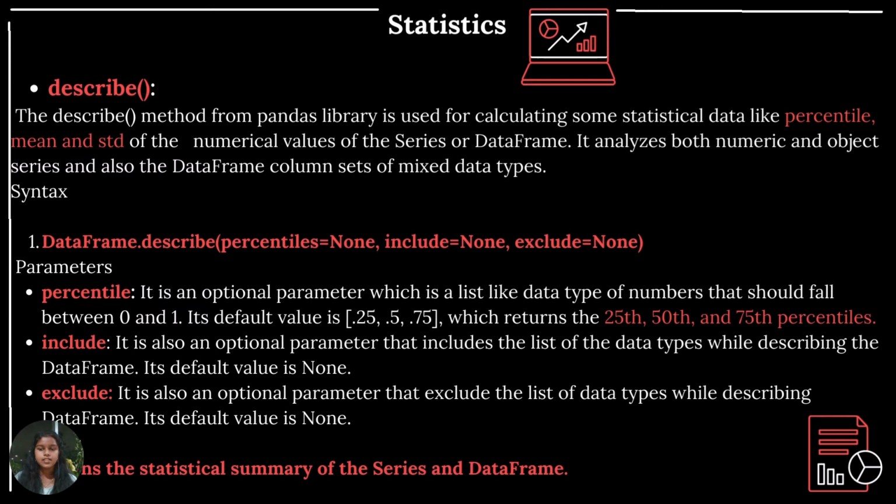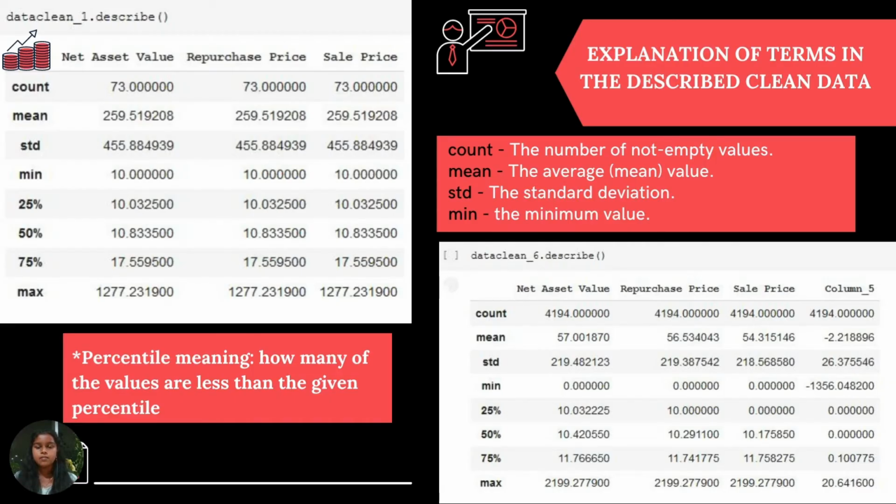The describe function returns the statistical summary of the series and data frame. Now we can see how the describe function works with our dataset. The describe function returns 8 statistical values for every numerical column.